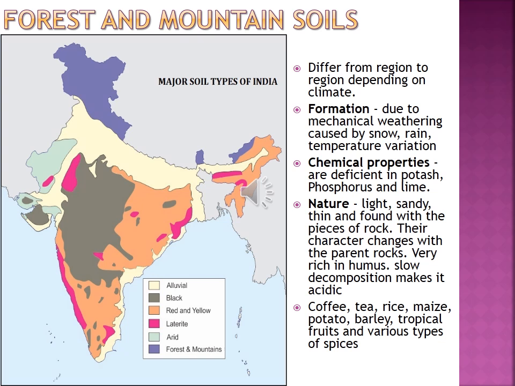The crops: what types of crops are grown in forest and mountain soil? Coffee, tea, rice, maize, potato, barley, tropical fruits, and various types of spices. Spices in the western Ghats, and also coffee and tea, are cultivated in the hilly regions only. So forest and mountain soil is suitable for these types of crops.